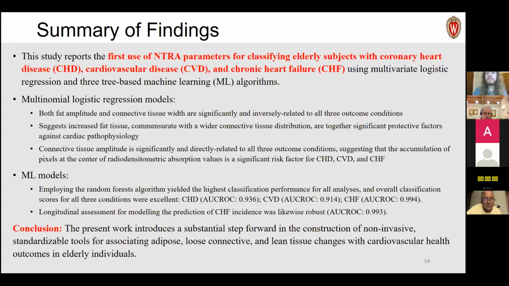Machine learning models confirmed this in a more elaborate sense, but also allowed for the longitudinal assessment of CHF incidence, which was likewise robust. And you can see these results in our publication if you'd like, with an AUROC there of 0.993. And so in conclusion, this is a substantial step forward towards standardizable tools for predicting cardiovascular health in elderly individuals using changes in soft tissue radiodensity.